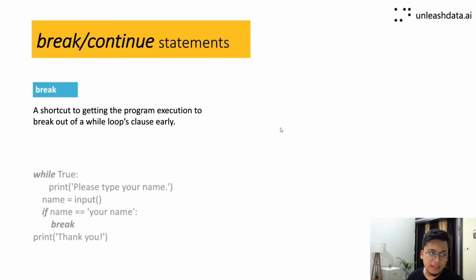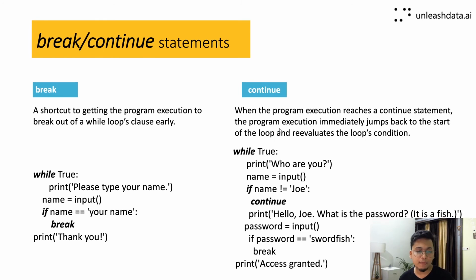A few things to understand here: we have two very interesting statements, break and continue. Break is a shortcut to getting the program execution to break out of a while loop early. You see the example over here, there might be some conditions where a while loop just won't stop, it will just keep on executing and looping. If in any case you want to stop the execution of a while loop, you can use this break statement. You can also use it in if statements, not a problem.